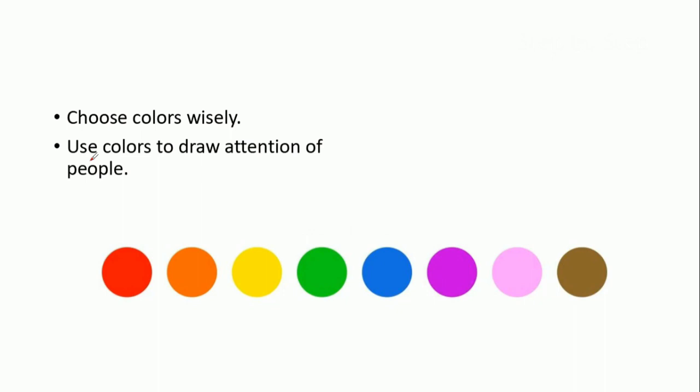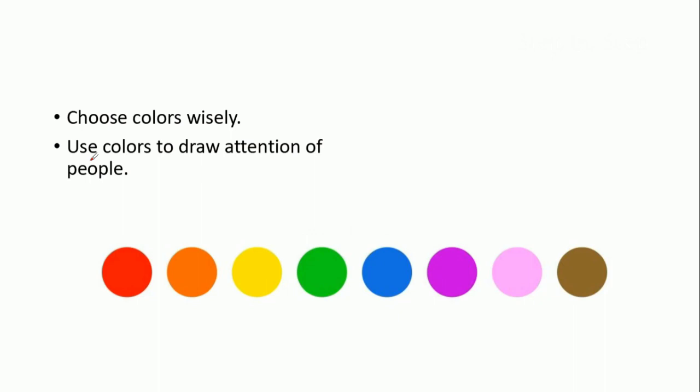So you should make a website in such a way that it is usable to each and everyone. Everyone should be attracted by the colors, by the font, by the typography you are using, everything. Each and everything should be perfect. I'm not saying it should be 100% perfect, but you should try your level best so that users get attracted to the website.